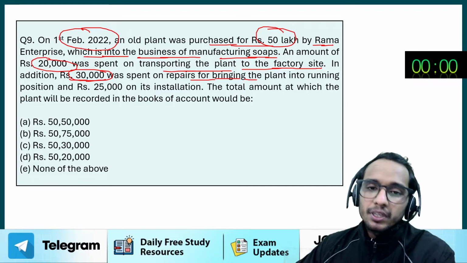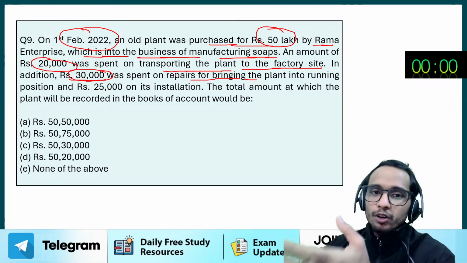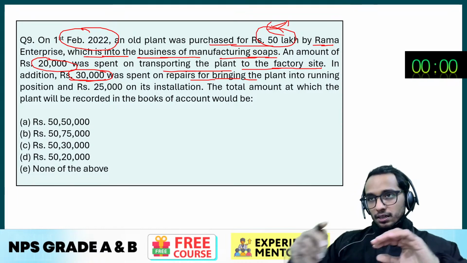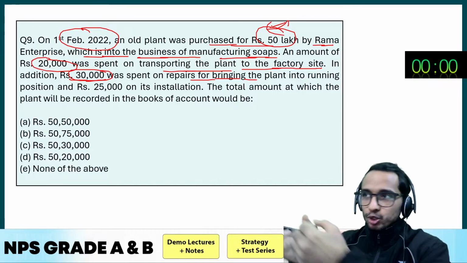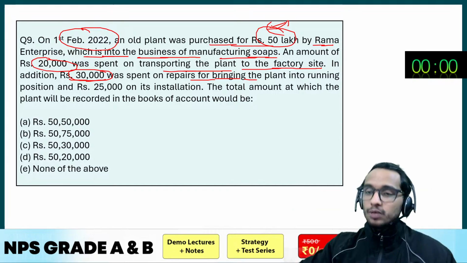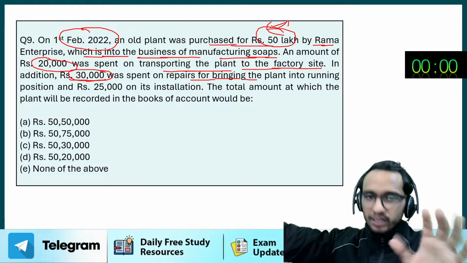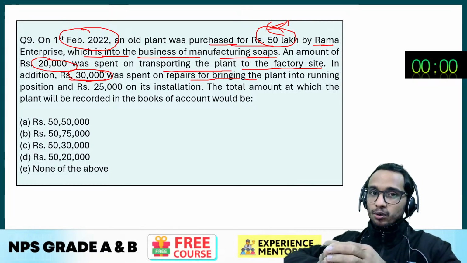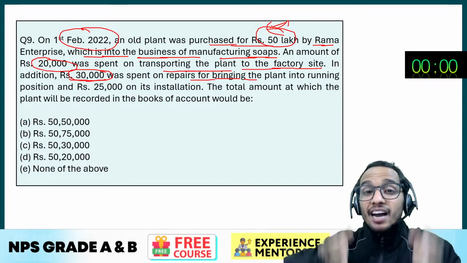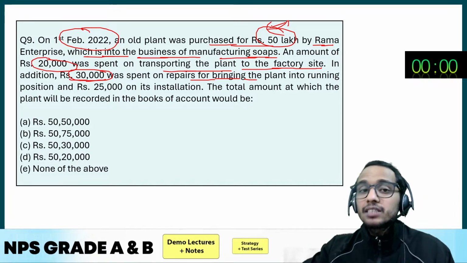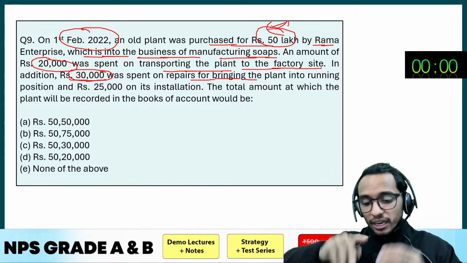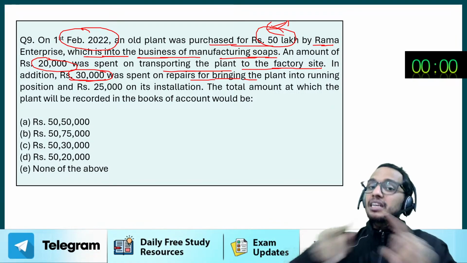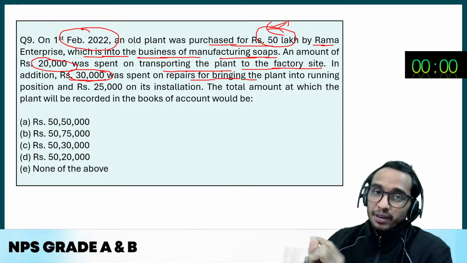See, what happens now in capital expenditure? Whenever you purchase any asset, right? The purchase price is 50 lakh, that is okay. But till the time you bring that asset to the present location and condition, whatever expenses you are doing, are you getting the point? Whatever expenses you are going to do till the point you bring that machinery to the desired location and condition as intended by the management, so that you can use it. So till that time, whatever expenses you are doing on that machinery, that will be included in your capital expenditure.